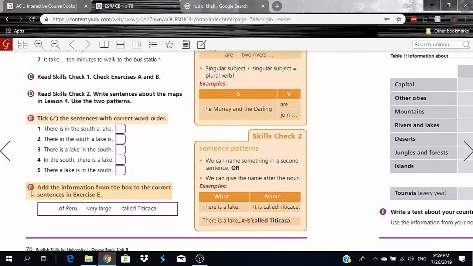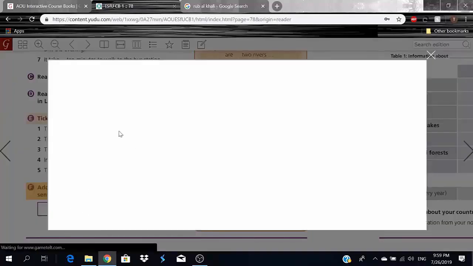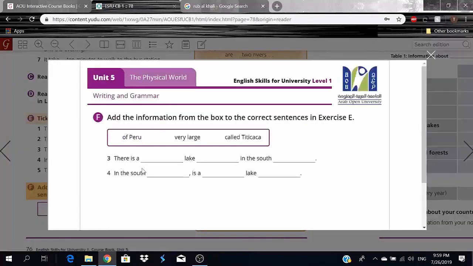Here we have exercise F. Add the information from the box to the correct sentences in exercise E. Okay, so he wants us to add the information here to the sentences that we just got. Okay, so here we have there is a dash lake, dash in the south, dash. Okay, so I could say there is a very large lake of Peru in the south called Titicaca.